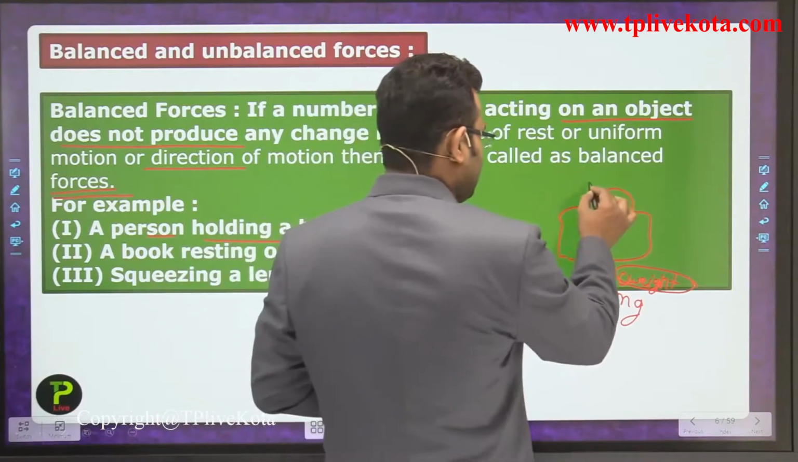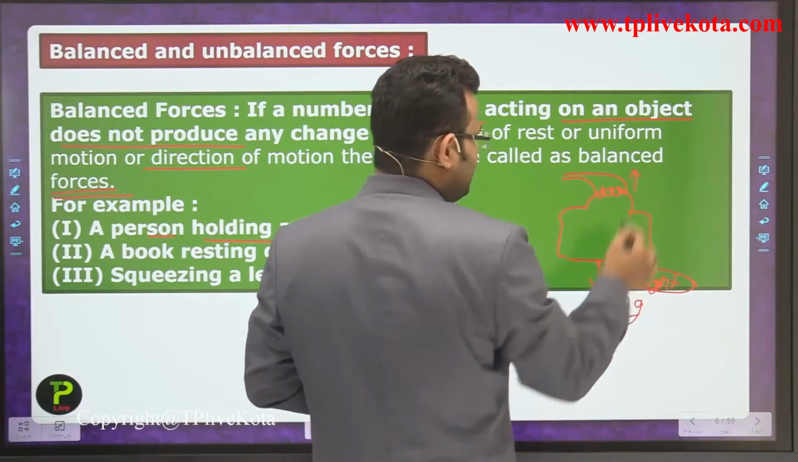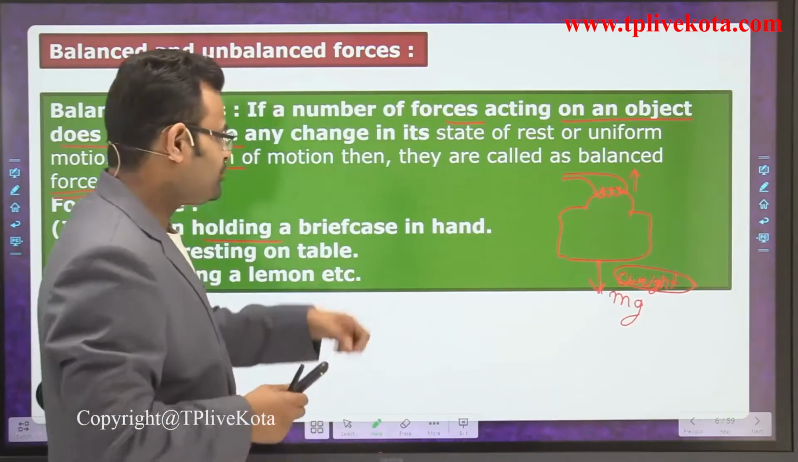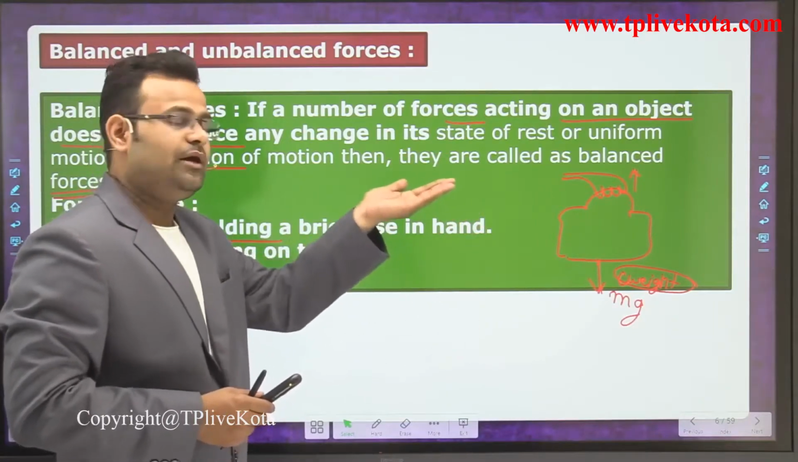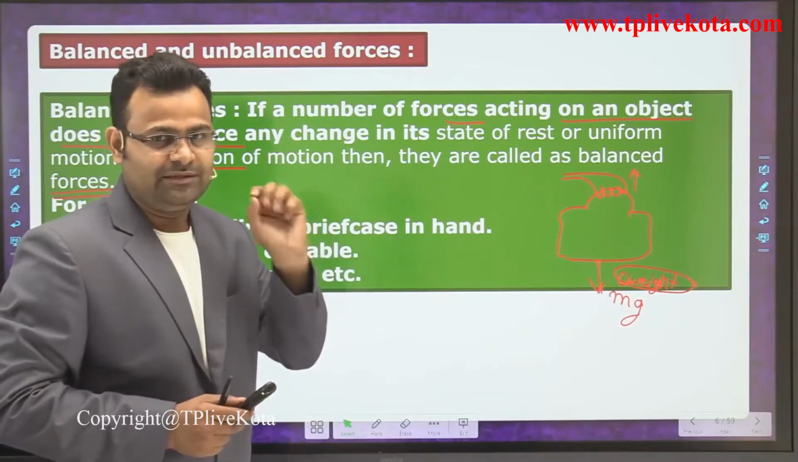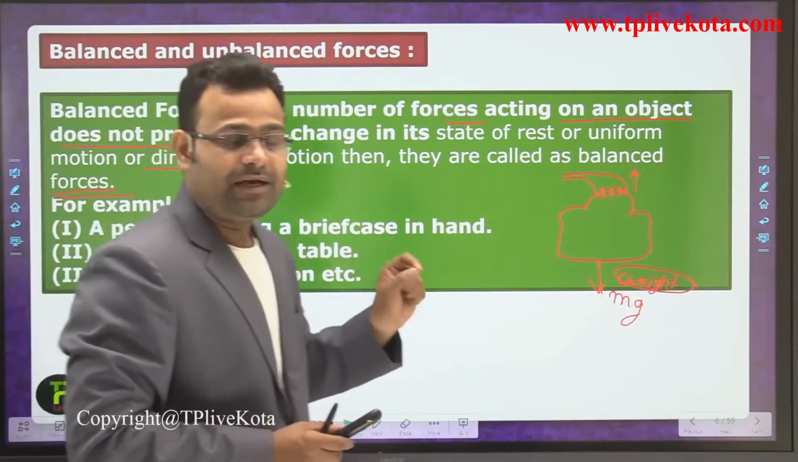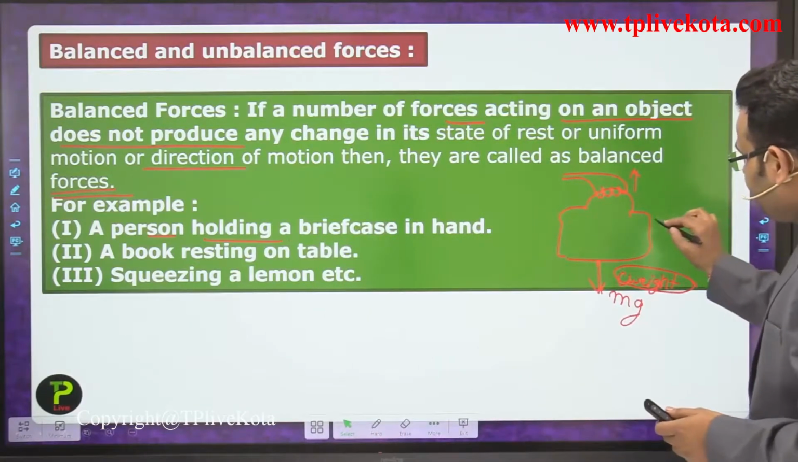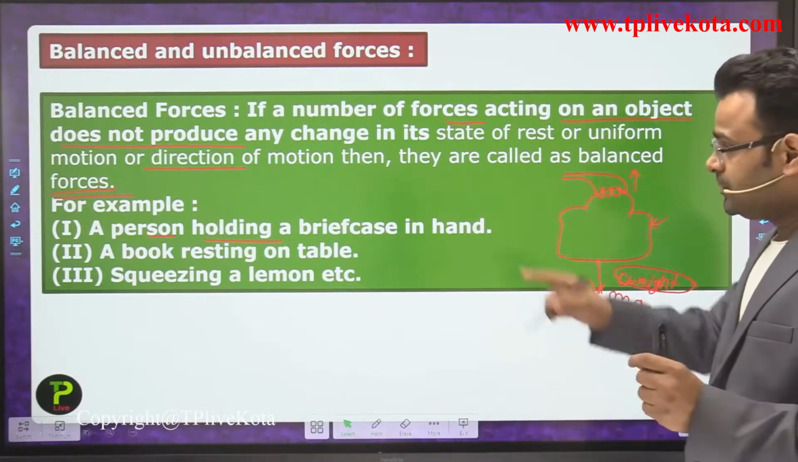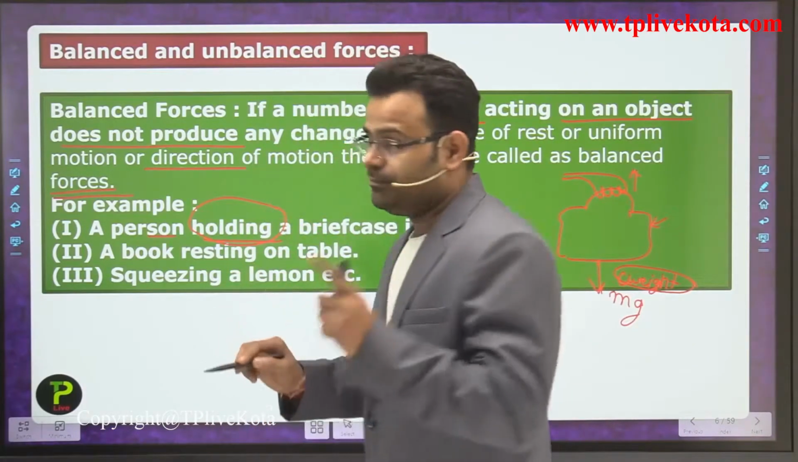If you are holding a briefcase, that means mg is equal to the force applied by the person. Both forces are the same amount but applied in opposite directions. That means the briefcase is not in motion. That is the condition of holding a briefcase.